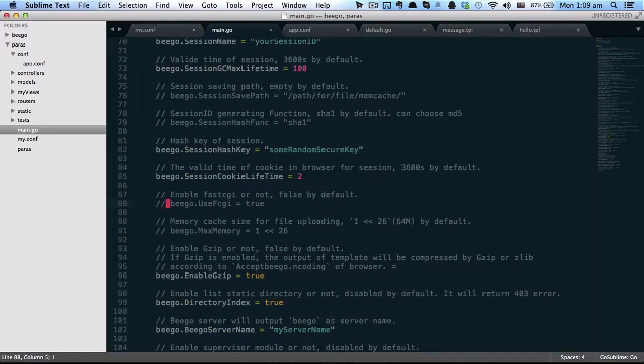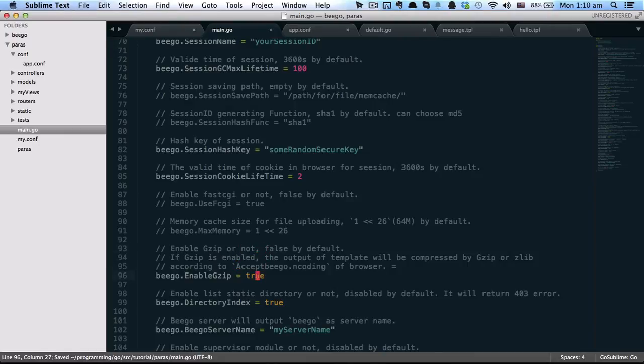These two, the first will let Beego use CGI mode to run it, and this is the maximum memory for file uploading, the cache size. The default one is 64 megabytes. I think it's enough for most of the applications. Then the next configuration is enable Gzip. It is disabled by default.